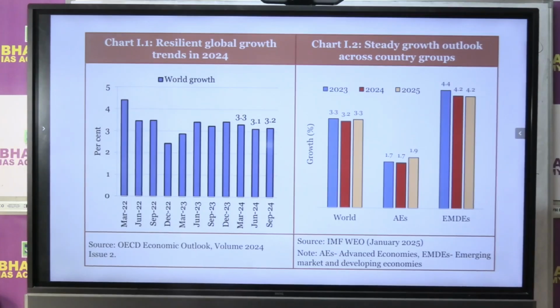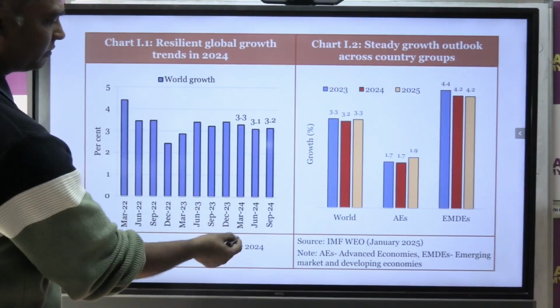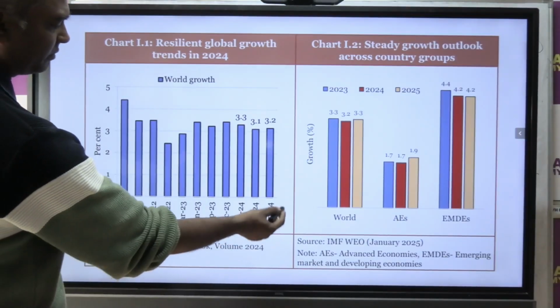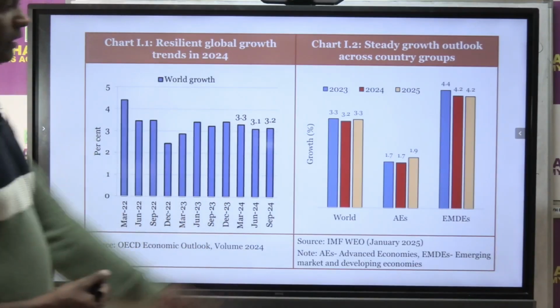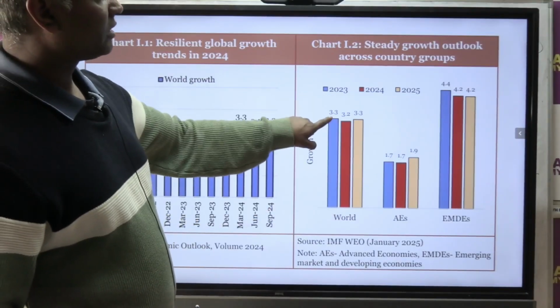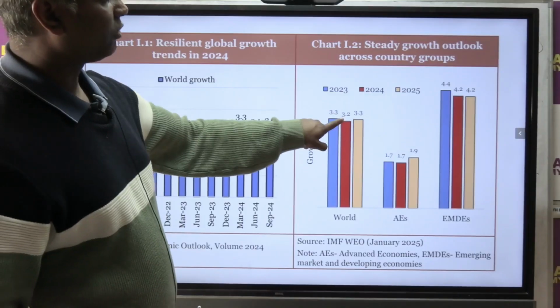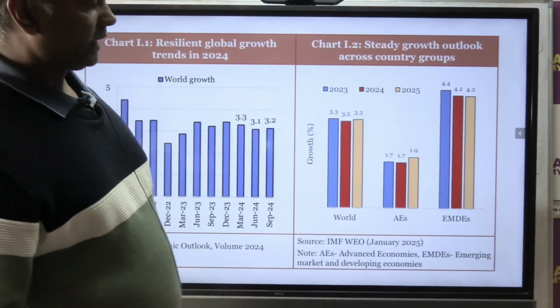Now if you look at here, as a result, the global growth, the economic growth in March, June, September, they have given for different periods: 3.2, 3.1, 3.2. Now if you look at the world, the growth in 2023 was 3.3%, 2024 was 3.2, 2025 is 3.3, right?